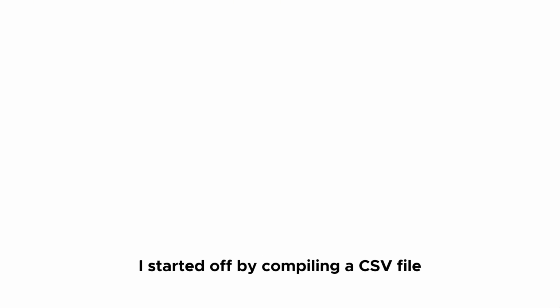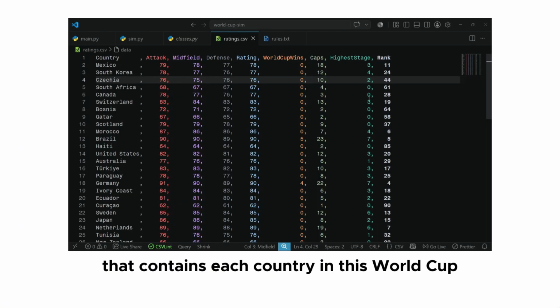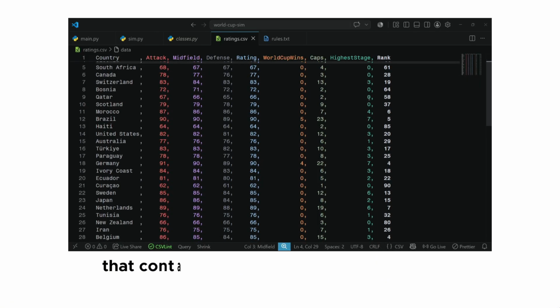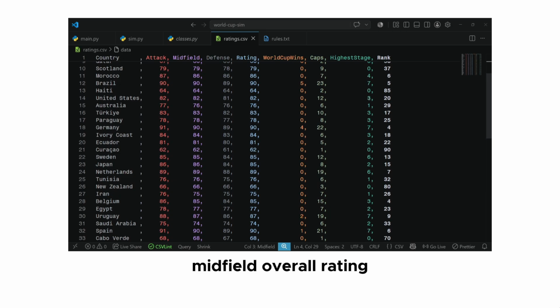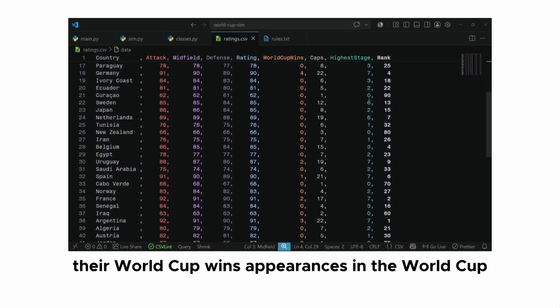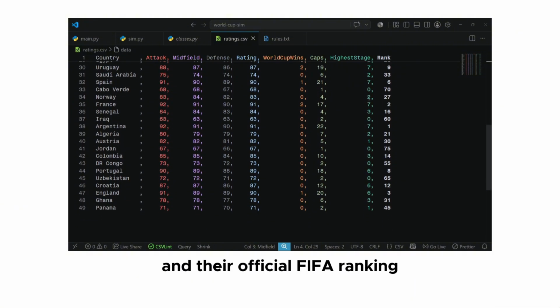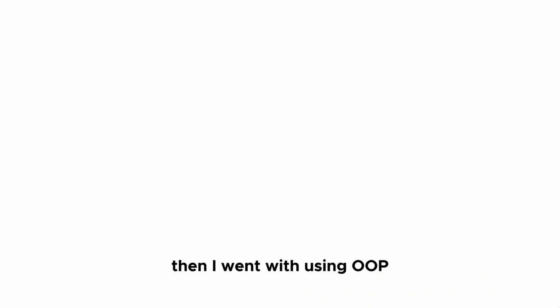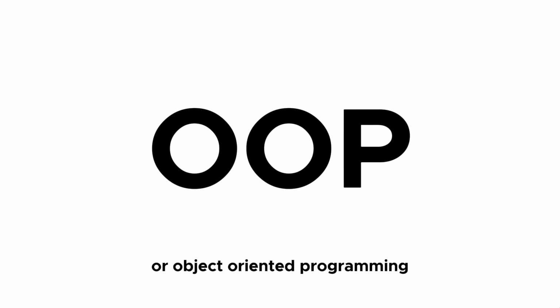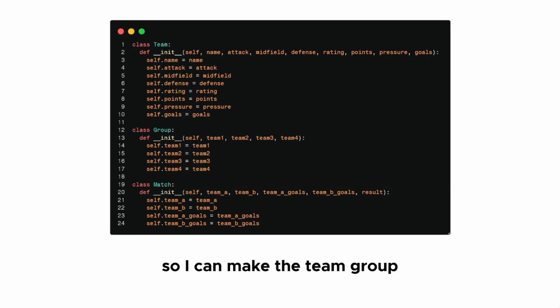Okay, so I started off by compiling a CSV file that contains each country in this World Cup and their attack, defense, midfield, overall rating, their World Cup wins, appearances in the World Cup, the highest stage they've played at, and their official FIFA ranking. Then I went with using OOP, or Object-Oriented Programming, so I can make the team, group, and the matches they played in.